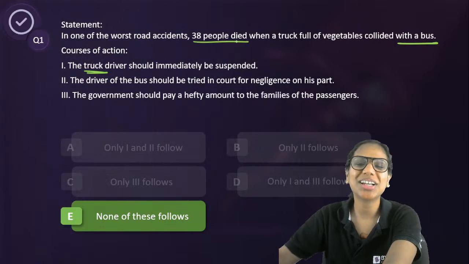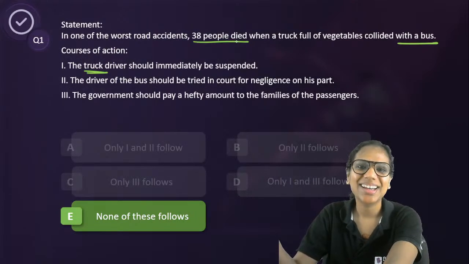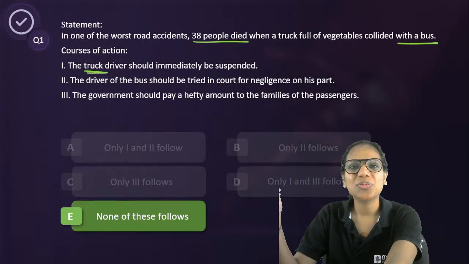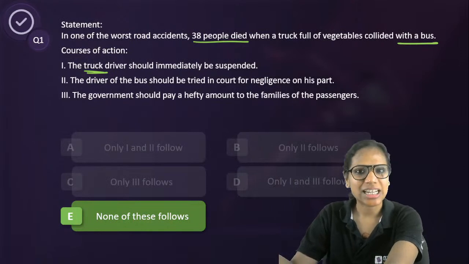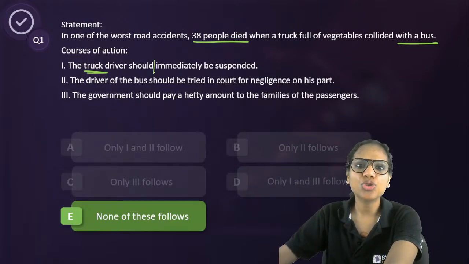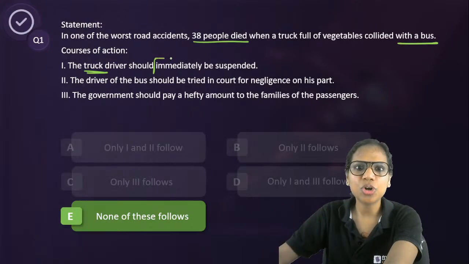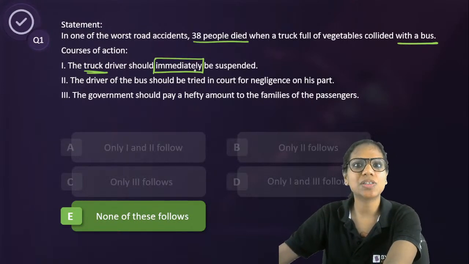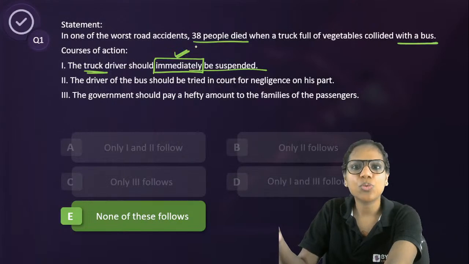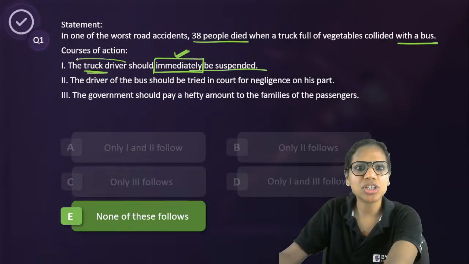See, we are not given that all the passengers in the bus died, right? So why just the truck driver? That's my question. Also, this is verbal logic. Each and every word matters. You should be conscious of the word "immediately" - be suspended immediately, right? So can we do that immediately without knowing who actually was at fault? And that too just for the truck driver,